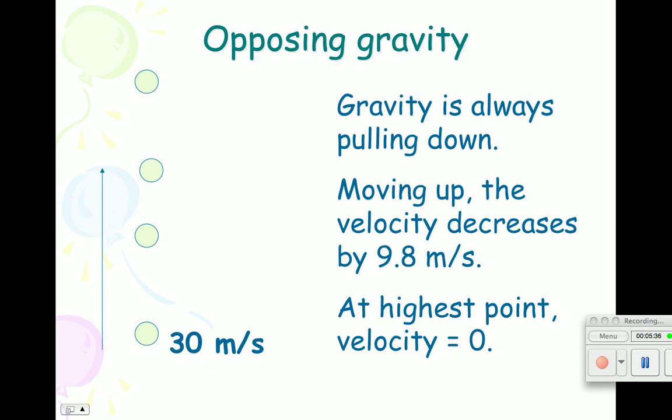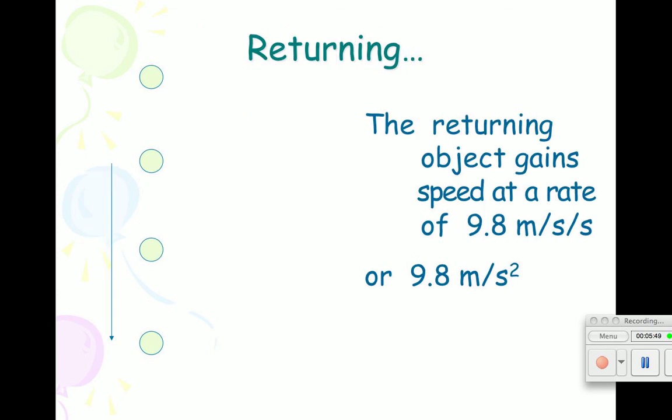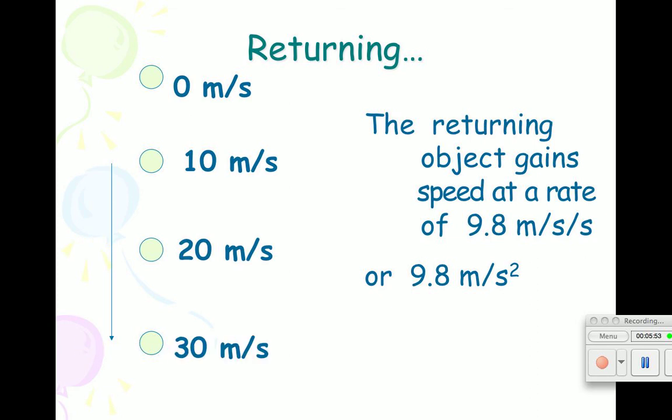So if I throw this ball up into the air, it's going 30 meters per second. After another second, it's 20, then 10, then it stops at 0, and then it'll begin to free fall back to Earth. Right? Returning at 0, 10, 20, and then 30. Remember, we're just rounding off 9.8 to 10 just to make it easy.